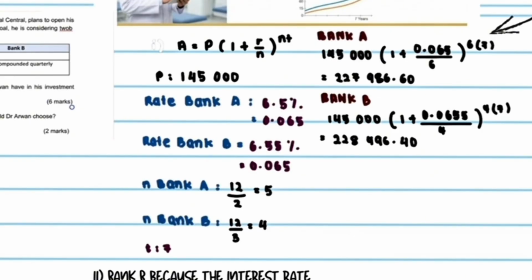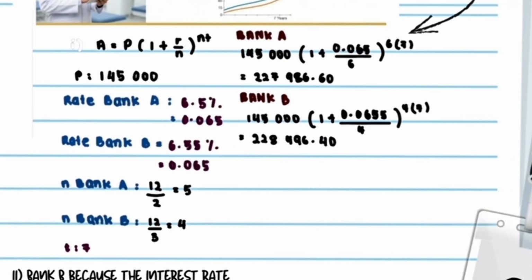For Bank A, we substitute into the formula A equals 145,000 open bracket 1 plus 0.065 over 6 close bracket power of 6 times 7. After calculating everything, the amount becomes 227,986 ringgit and 60 cents.